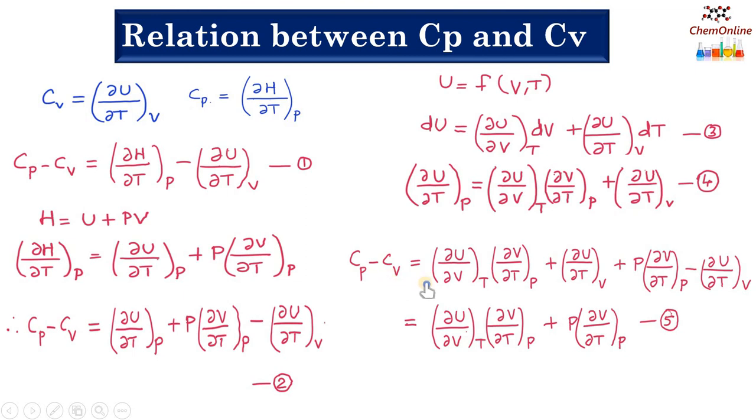Therefore, Cp minus Cv equals ∂U/∂V at constant T into ∂V/∂T at constant P plus ∂U/∂T at constant V plus P into ∂V/∂T at constant P minus ∂U/∂T at constant V. Here ∂U/∂T at constant V will cancel off in these two terms. That means Cp minus Cv equals ∂U/∂V at constant T into ∂V/∂T at constant P plus P into ∂V/∂T at constant P, equation 5.